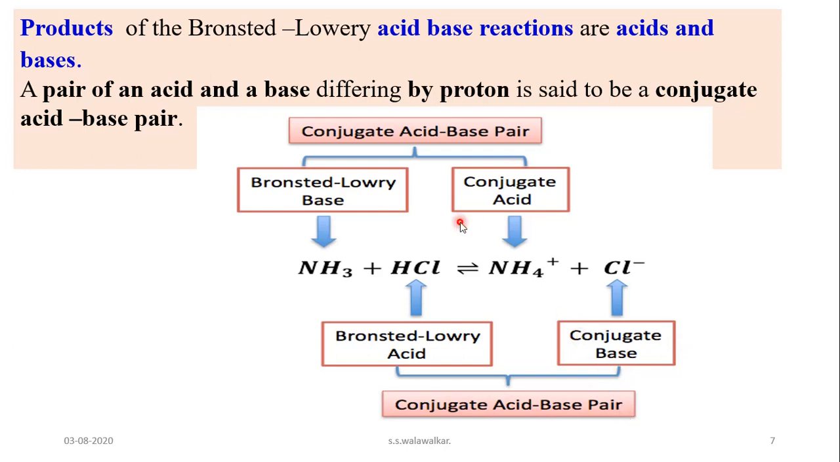And another conjugate acid base pair is here: the ammonium ion donates its proton, and when the ammonium ion donates its proton, what is formed? Ammonia is formed. So ammonium ion donates a proton, so it is acid 2, and ammonia is base 2. So it is the other conjugate acid base pair formed in this reaction.